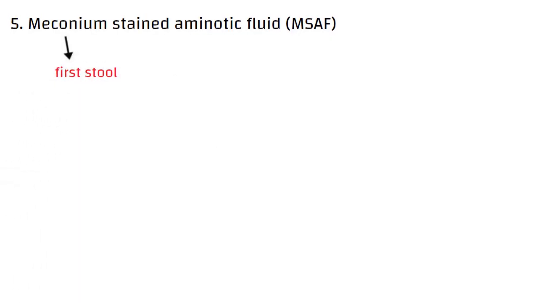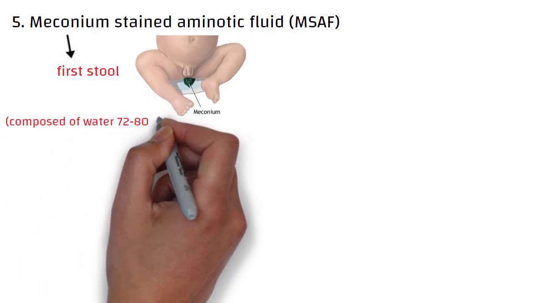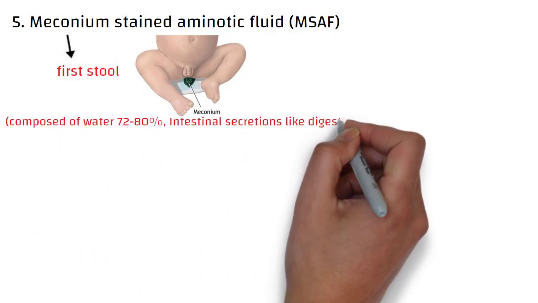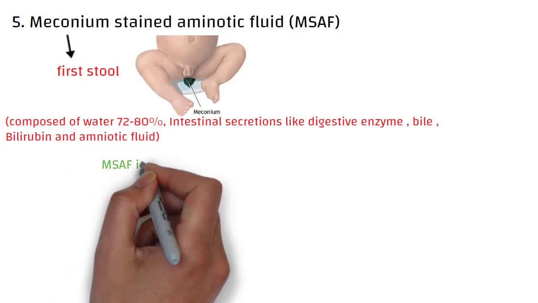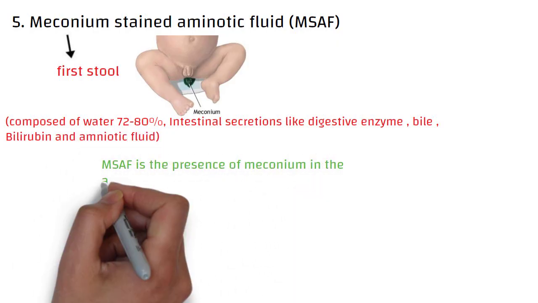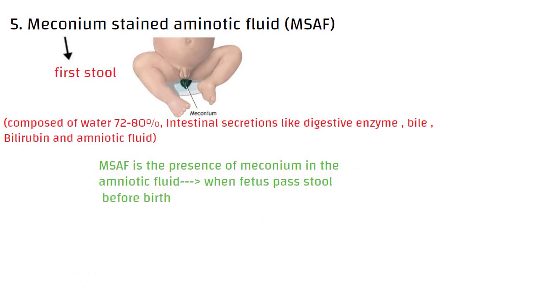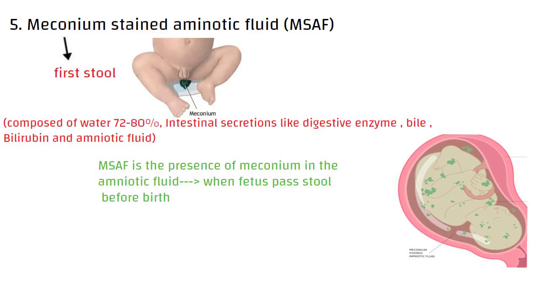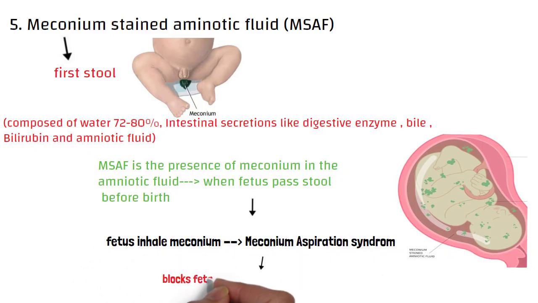Meconium is the first stool of the fetus, mainly composed of water, digestive enzymes, bile, bilirubin, and a small amount of amniotic fluid. Meconium-stained amniotic fluid is the presence of meconium in the amniotic fluid, which happens when the fetus passes stool before birth. And if the baby starts breathing and inhales the meconium, such a condition is called meconium aspiration syndrome, which blocks the fetal airway and leads to fetal distress.